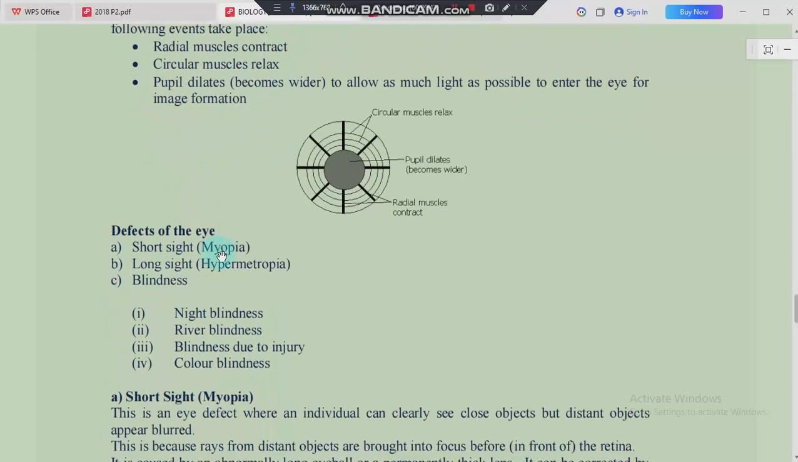So basically that is on the pupil and the iris reflex. Now let's talk about some of the defects of the eye. So when we talk about the defects of the eye, we are talking about conditions that are affecting your eye. What are some of these conditions? So number